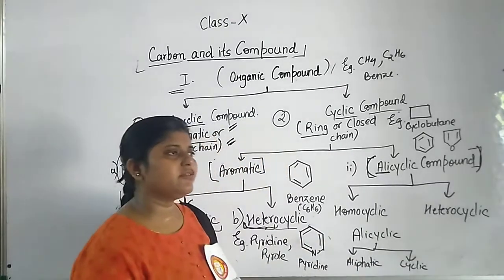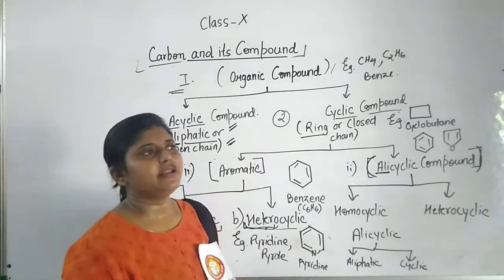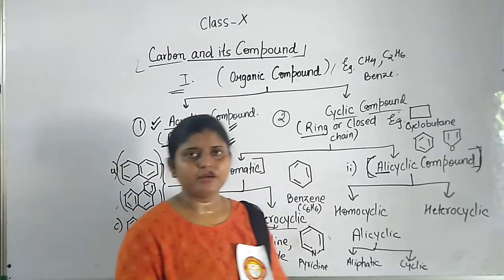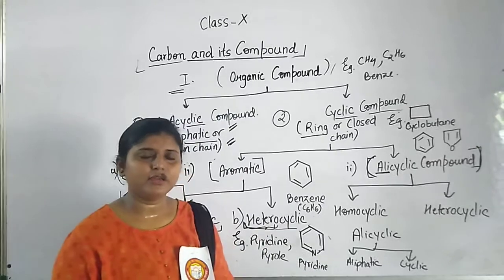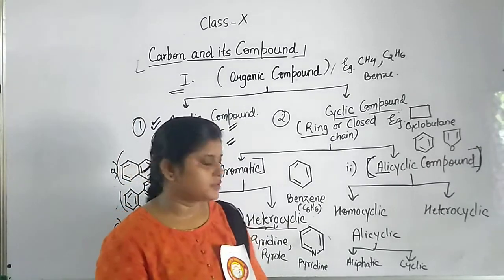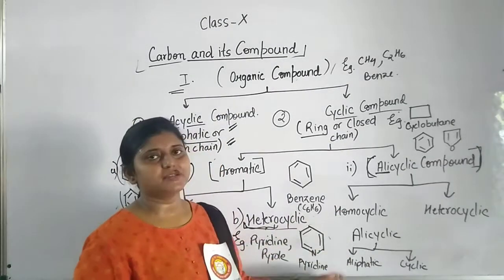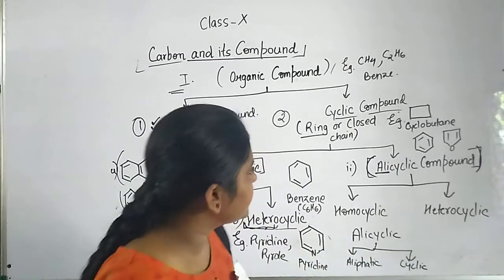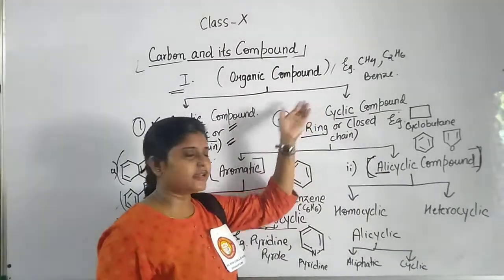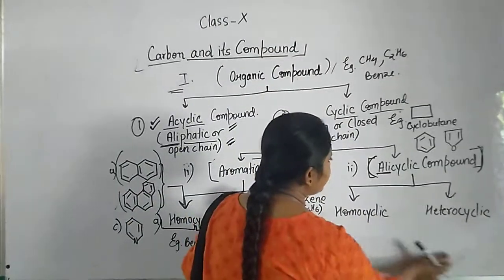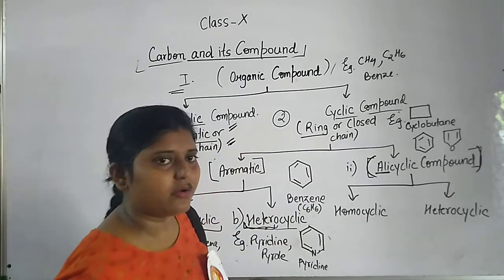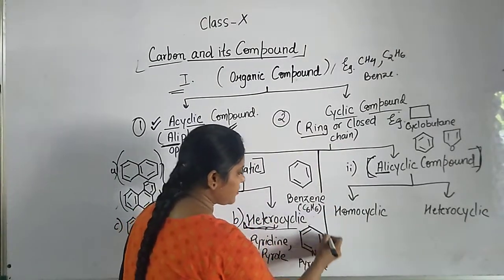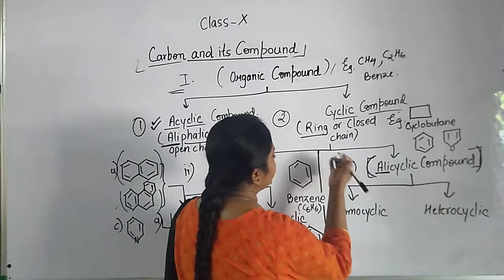Basically, when we say aliphatic, it generally means compounds having 3 or 4 carbon atoms, or somewhat more than that, but not more than 6 carbon atoms. That is, this simply comprises 3 or more carbon atoms. So if we are discussing the cyclic category, let us see some examples of alicyclic compounds.